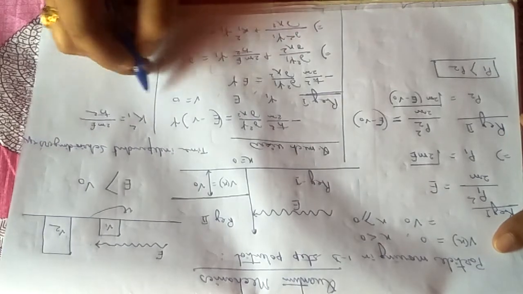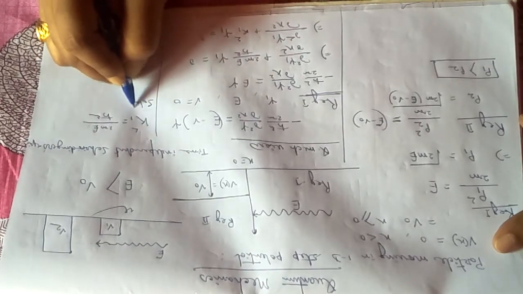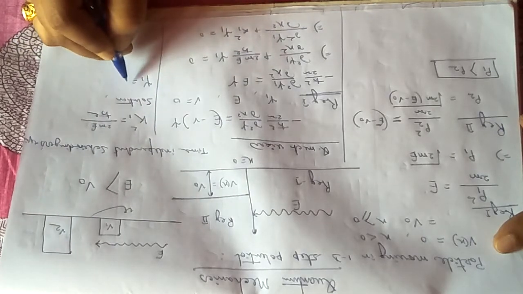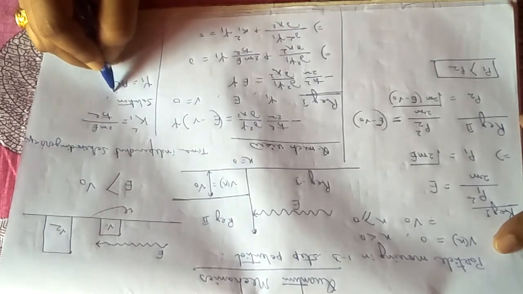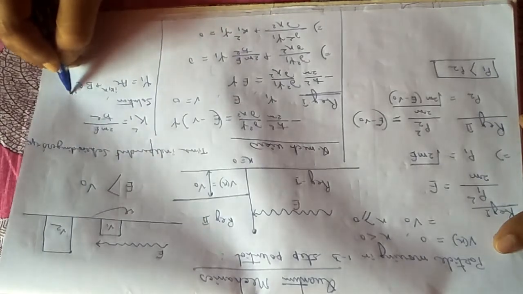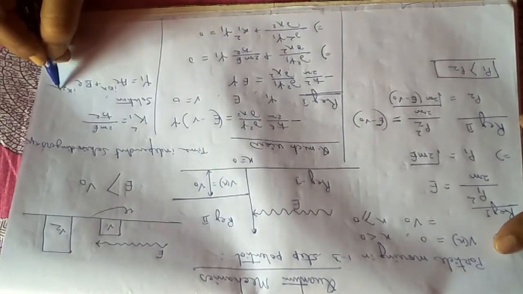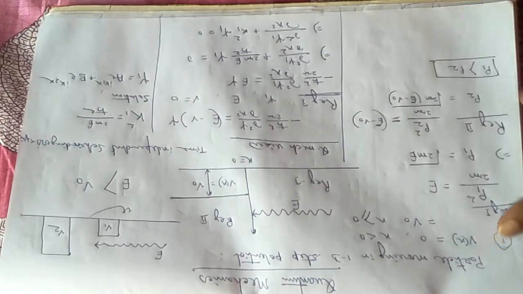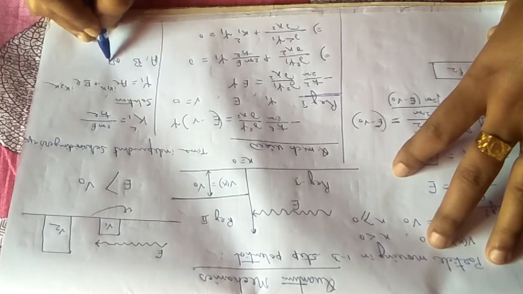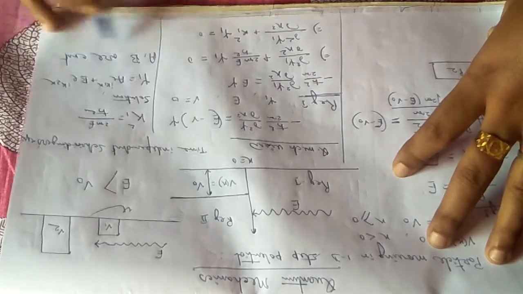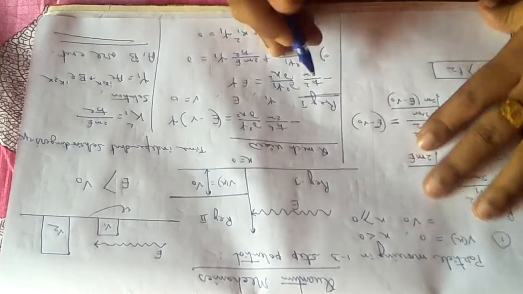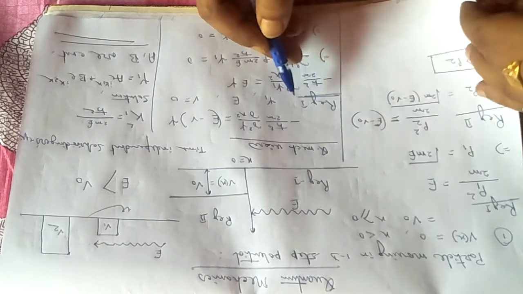And the trial solution will be psi 1 equals a e to the power i k1 x plus b e to the power minus i k1 x. This will be the trial solution for region 1, where a and b are constants. We have to find the values of a and b later. First we will do the same thing for region 2.